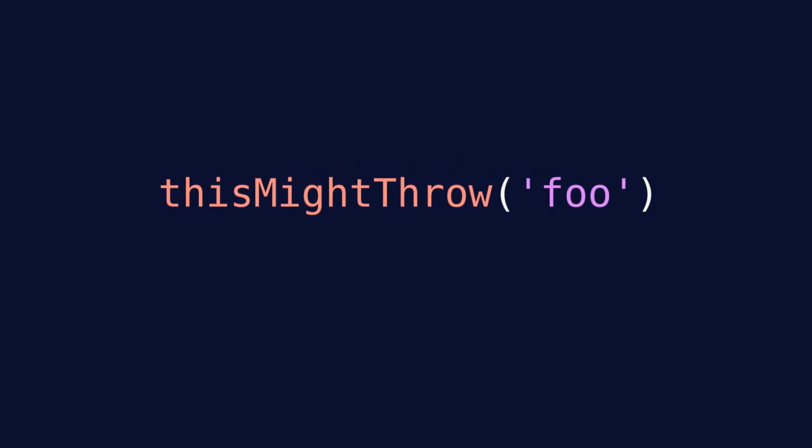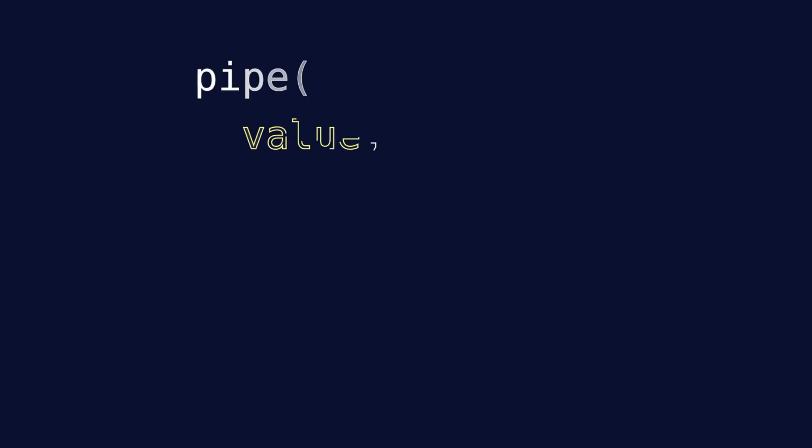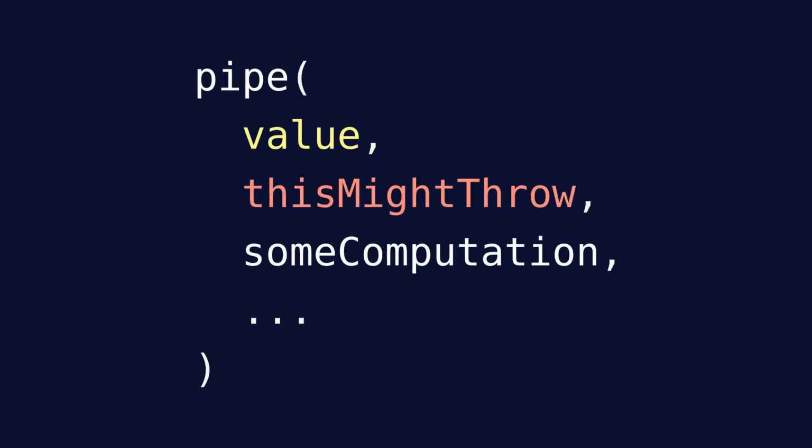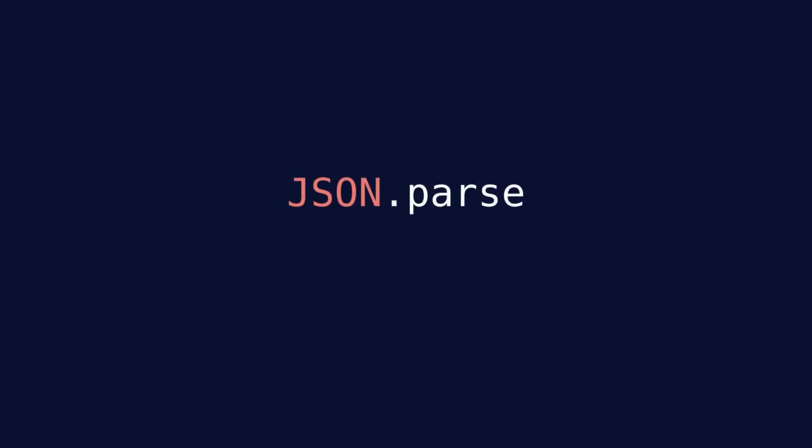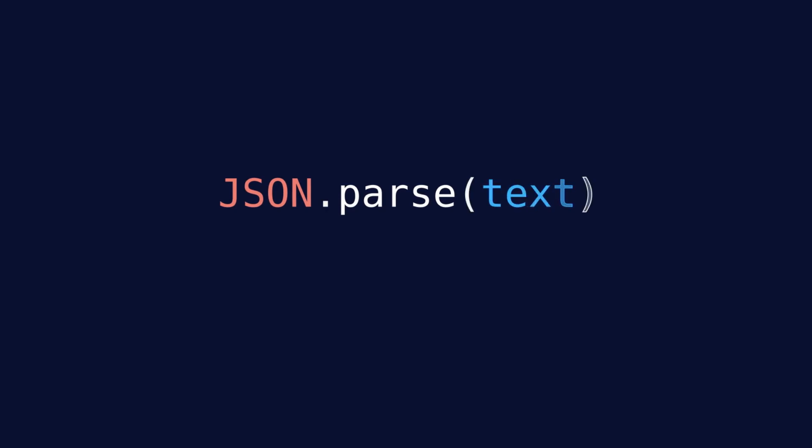Many of the synchronous functions that we generally work with throw errors when something goes wrong. This makes it difficult to use these functions when writing code in a functional style, since we shouldn't be throwing errors. Let's see how we can actually get interoperability with Either and convert these functions into functions that no longer throw but return Eithers.